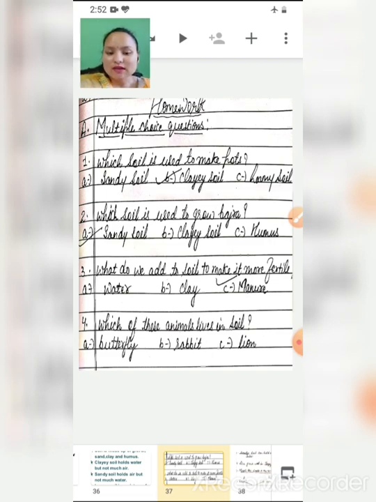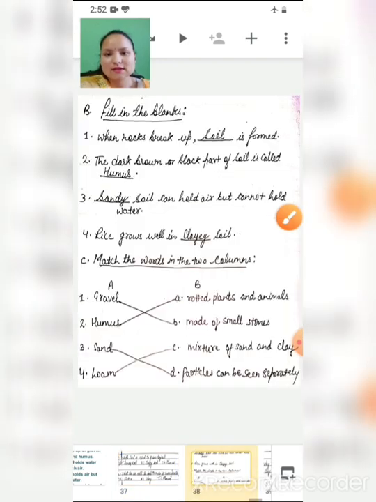Which of these animals lives in soil? Rabbit lives in soil. Next, fill in the blanks. First, when rocks break up, soil is formed. Second, the dark brown or black part of soil is called humus. Third, sandy soil can hold air but cannot hold water.